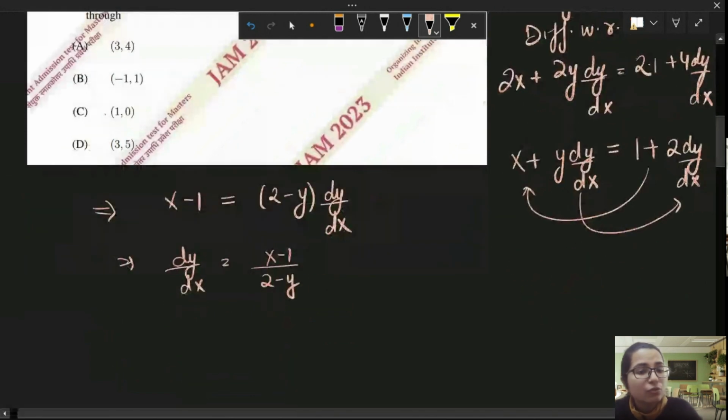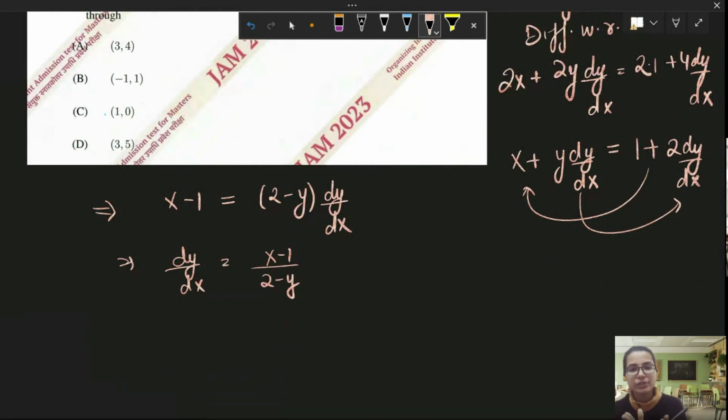So how do we find the orthogonal trajectories for a differential equation? We know that orthogonal trajectories and our curves have perpendicular slopes. So the product of the slope of the orthogonal trajectory and the slope of our curves is going to be -1. So the slope of the orthogonal trajectories is going to be -dx/dy, and this stays the same.